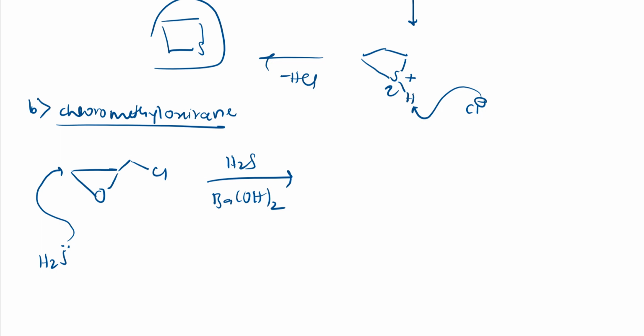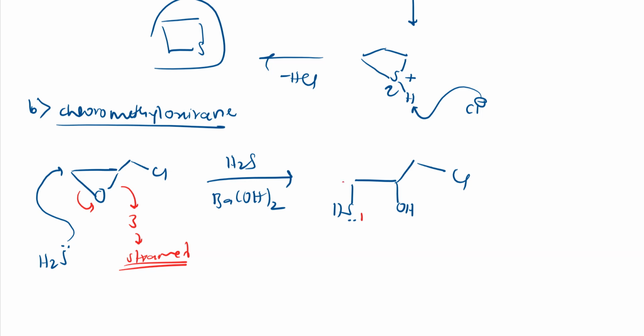And I have told you this 3-membered ring will be highly strained. Right, I have told the reason also, because of which it easily opens the ring, right? So I'll get this product. So what I'll get, this carbon here O minus, instead of O minus all this I'll write as OH, CH2Cl, and here SH, right? Next you see, from sulfur if I count, it is 1, 2, 3, 4, and here a good leaving group is the chlorine, right? So from this lone pair, intramolecular cyclization, SN2 reaction, and chlorine is a good leaving group, it leaves the system.